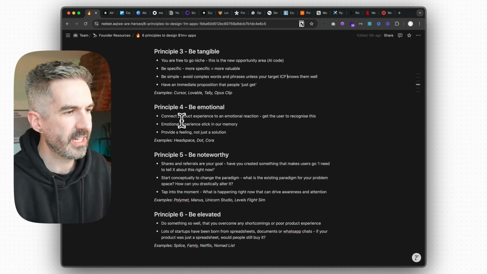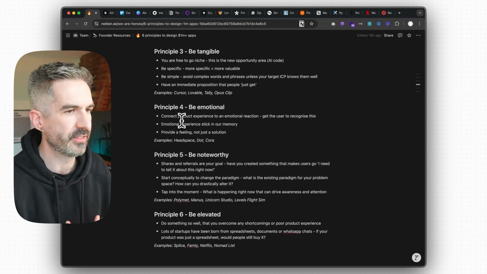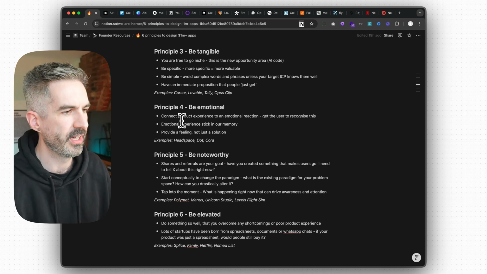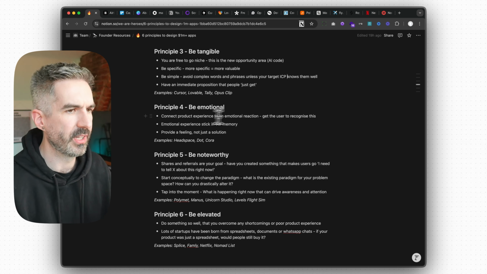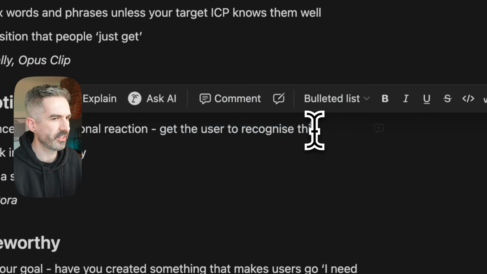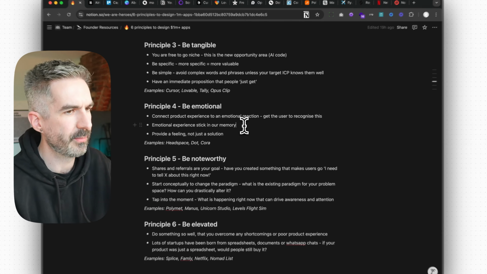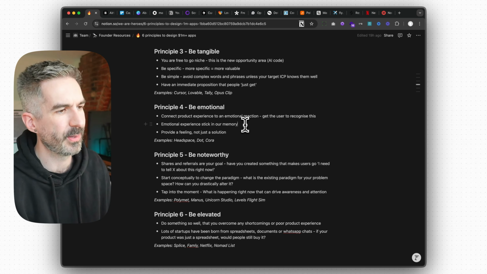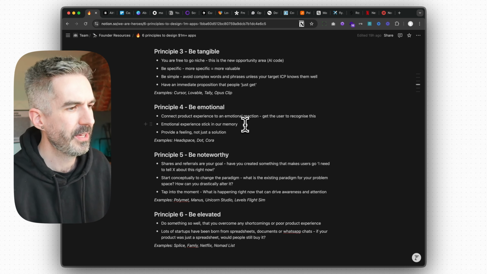The fourth principle here is to be emotional, and this is about connecting your app experience to an emotional reaction that is very human. And also, one way of doing this really well is to get the user to recognize this themselves. So my example of that is an app called Headspace. I think pretty much everyone knows what Headspace is. If you don't, it's a meditation app and personal well-being app.